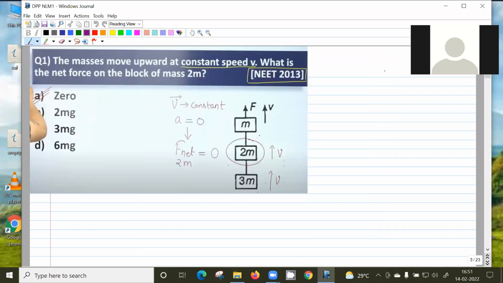Okay, this one, NEET 2013. So the masses move upward with constant speed V. What is the net force on the block of mass 2m? So this is a very simple question, 2013. So you're understanding the question? It's a constant speed. Yeah, it's a constant velocity. What is the acceleration?